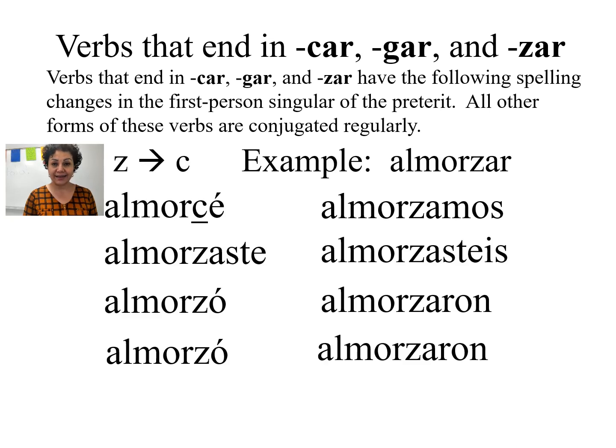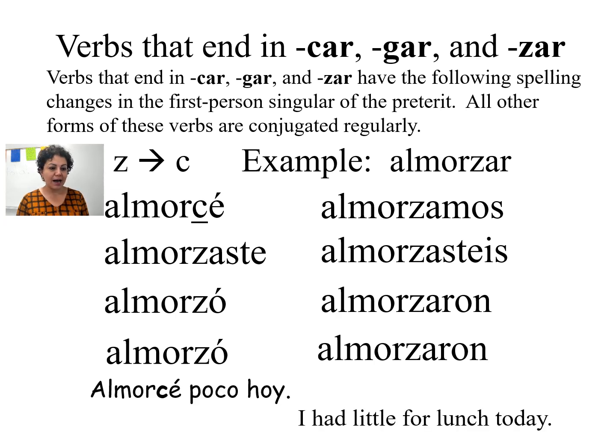We have the Z, almorzar, is going to change the Z for the C. Almorcé, almorzaste, almorzó, almorzamos, almorzasteis, y almorzaron. Always remember, we are talking about the preterite. We need our endings. Aste, o, amos, aron. Of course, the asteis is used in Spain, but that is optional in our class.